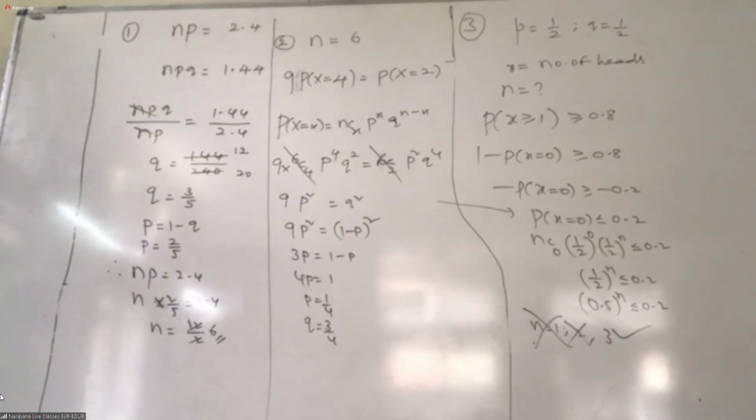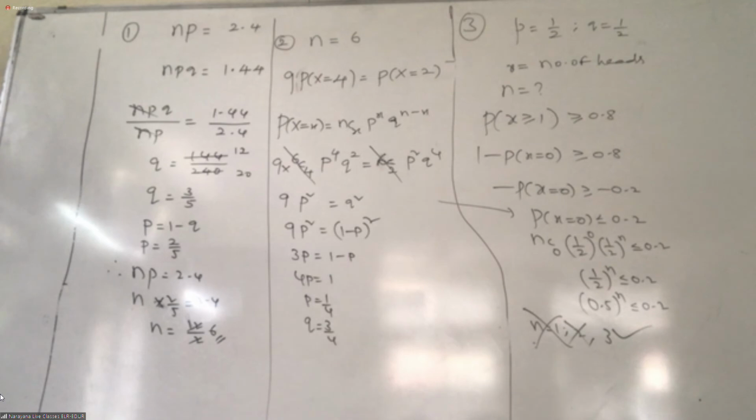Prashant, give me the 20th question. N is 3, correct. What is P? 1 by 2, very good. Next, what do you have to find?